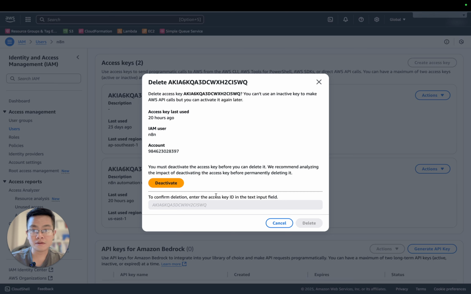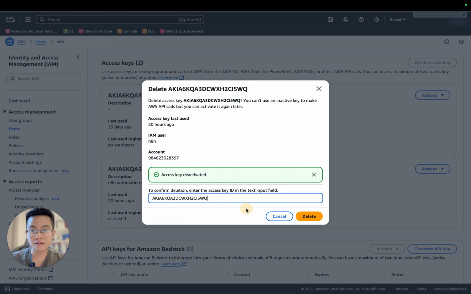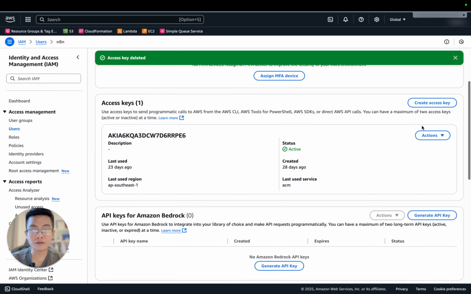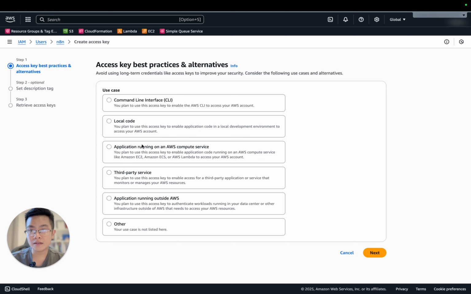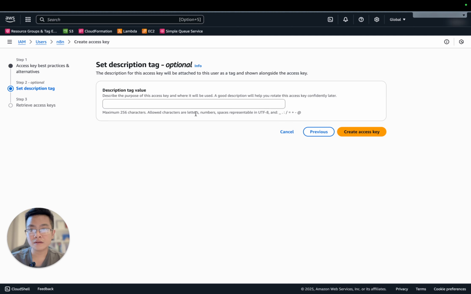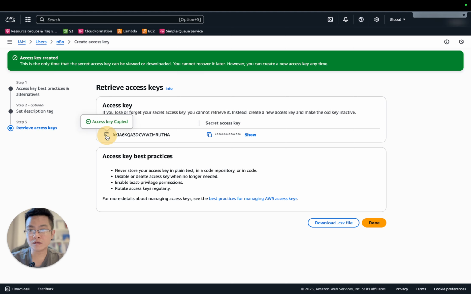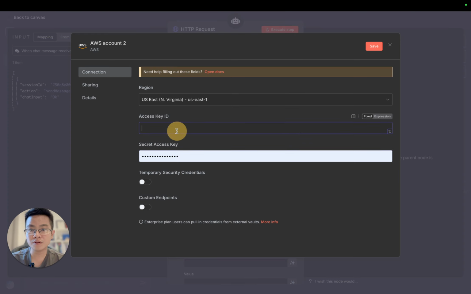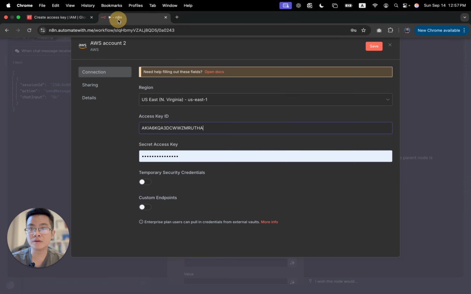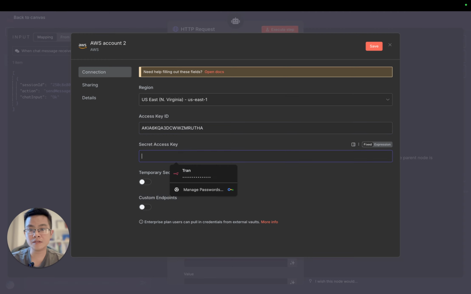Just delete it, okay, because the maximum is 2, so first deactivate it and then delete it. Okay, and then I will create one so that you can follow: create access key, for third-party services, then I understand, right? Next, n8n, and then create access key. So we have the access key, we copy it, and then we go here and put it in the access key, then get back, copy the secret, come here, and yep, this will be okay, and then we click save.